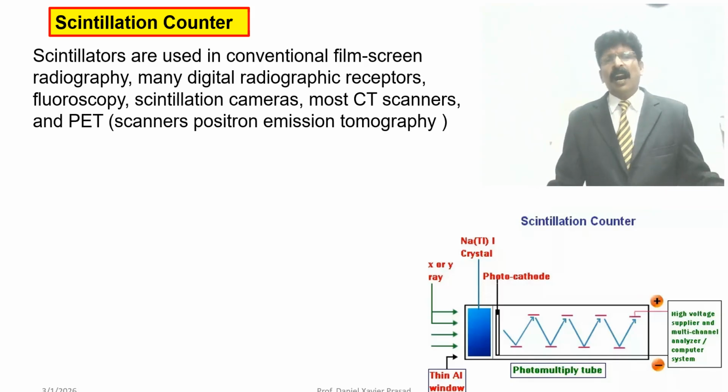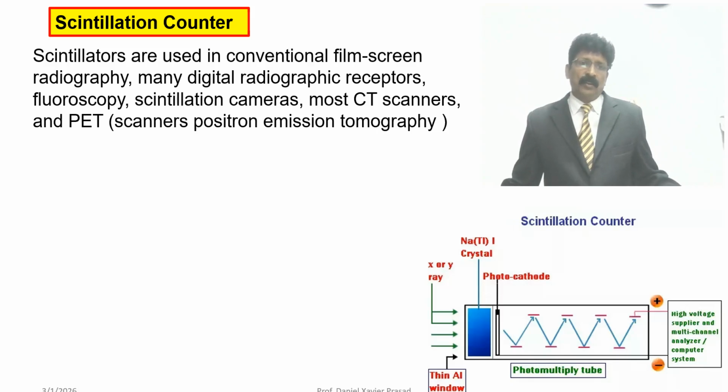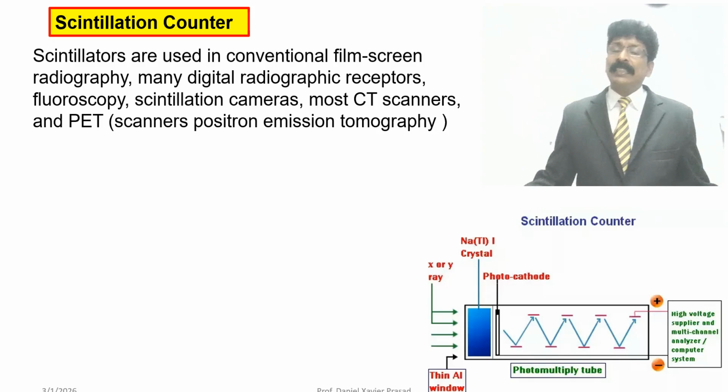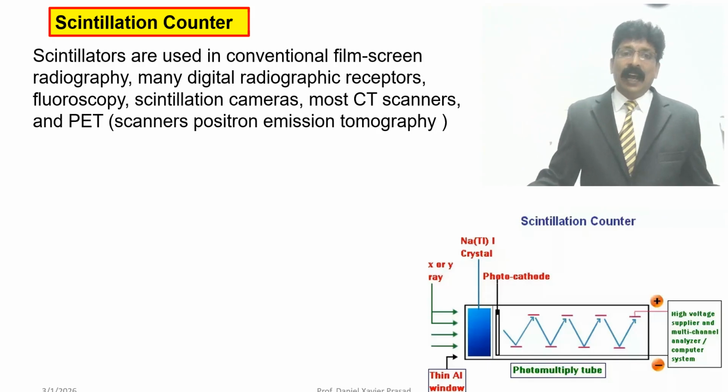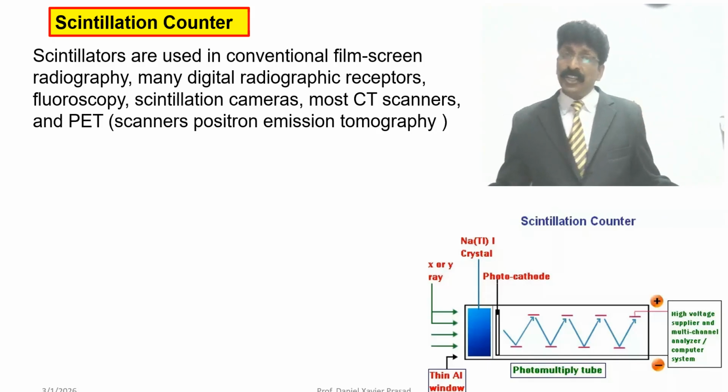Scintillators are used in conventional film screen radiography and digital radiographic receptors, fluoroscopes, scintillation cameras, most CT scanners and PET scanners, positron emission tomography.